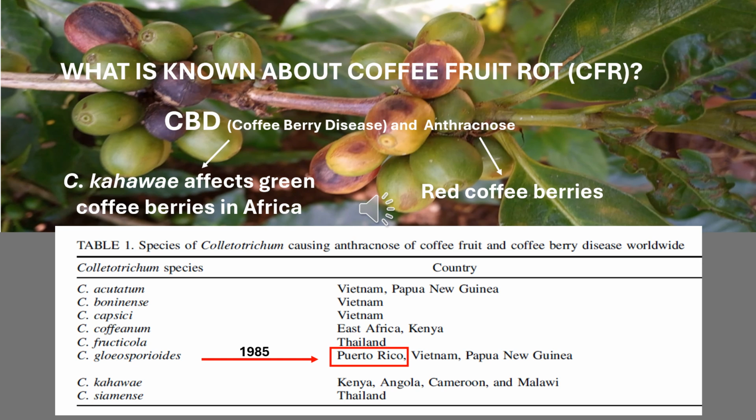The disease can be divided into coffee berry disease and anthracnose. According to the literature, coffee berry disease is caused by Colletotrichum kahawae that affects green coffee berries in Africa, while anthracnose affects red coffee, and different species of Colletotrichum have been reported worldwide, including in Puerto Rico in 1985.